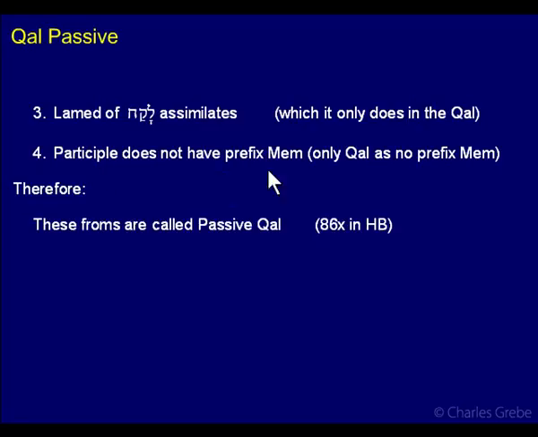And the participle does not have the prefix mem. I just talked about that. Only the qal, actually nifal as well, but not the pu'al or the hofal have the mem. So that would argue, again, that it's a qal. Everything's pushing towards qal. Therefore, these forms are called passive qal, and I've found 86 of them.